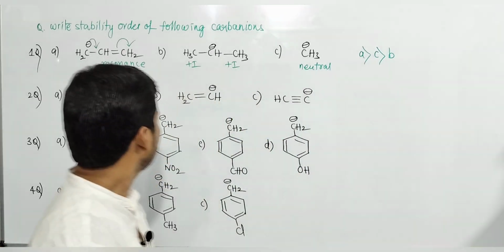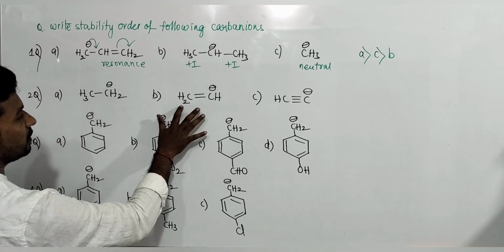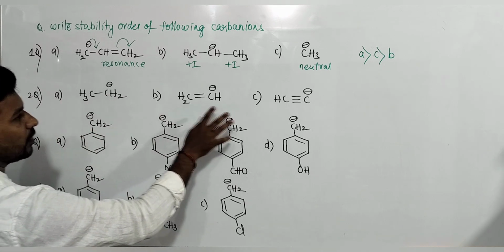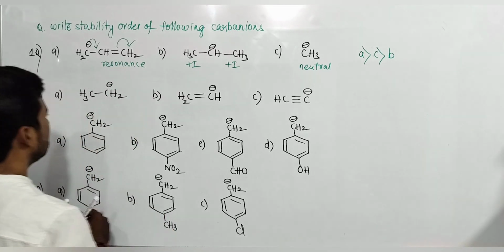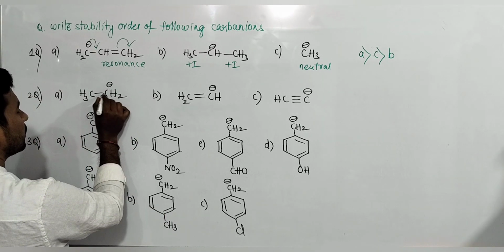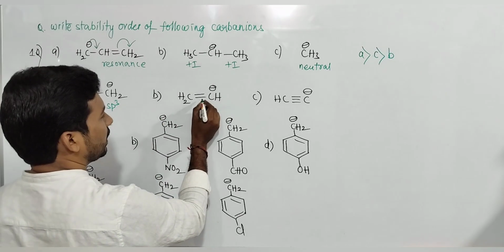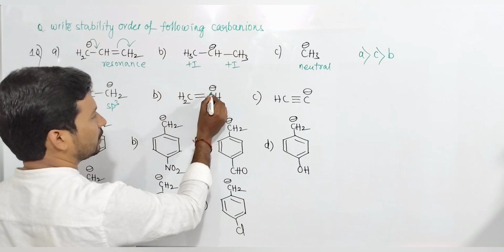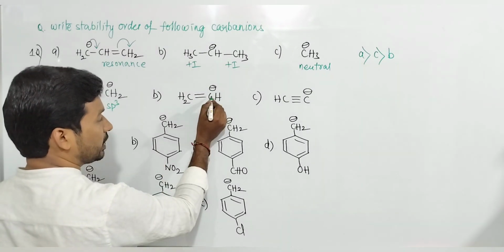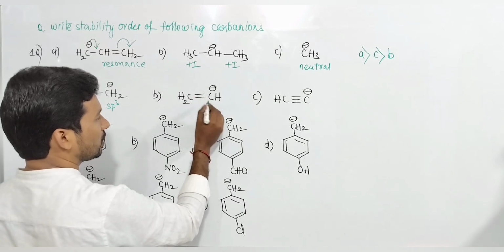So if you see question number 2, resonance is not possible, minus I effect. This is sp2 carbon, sp carbon. Carbanions are sp3 carbons. This is a carbanion, but double bond, single bond, double bond, with hydrogen single bond or double bond: sigma, sigma, lone pair, don't count pi.